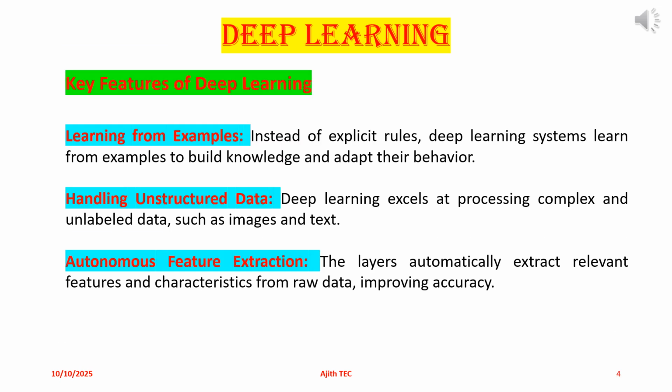Key features of deep learning can be explained below. Learning from examples: instead of explicit rules, deep learning systems learn from examples to build knowledge and adapt their behavior. Handling unstructured data: deep learning excels at processing complex and unlabeled data, such as images and text. Autonomous feature extraction: the layers automatically extract relevant features and characteristics from raw data, improving accuracy.